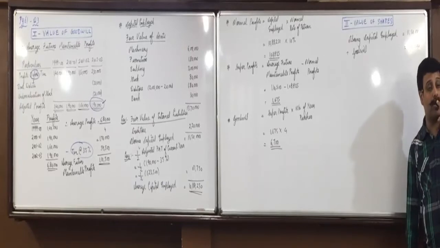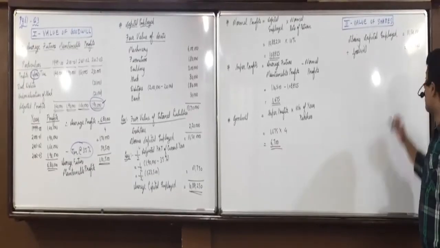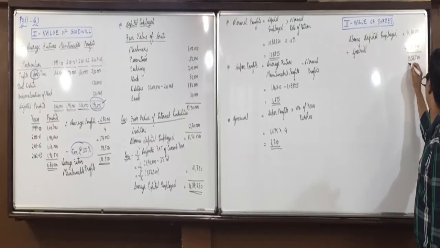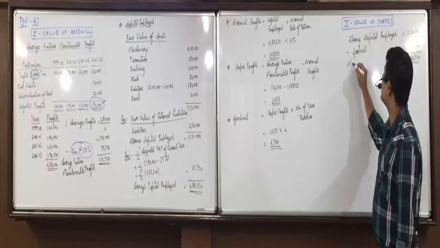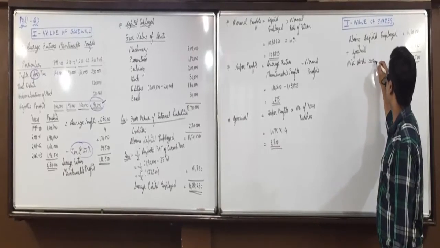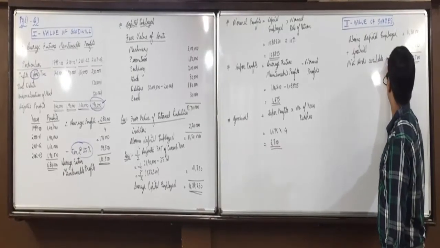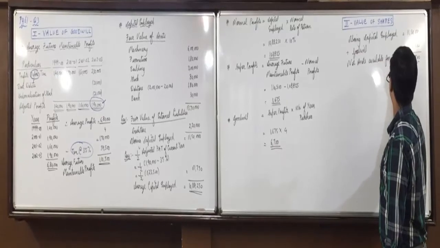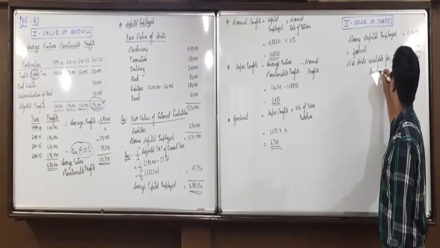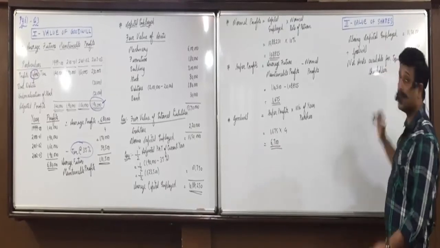Then we don't have non-trade assets and we don't have preference share capital. So 11,56,700 is net assets available for equity shareholders. Did all of you understand this?